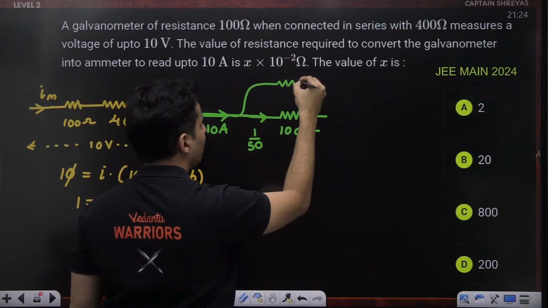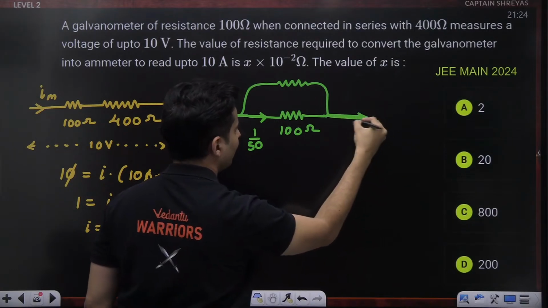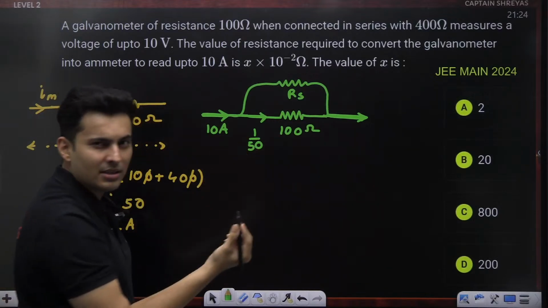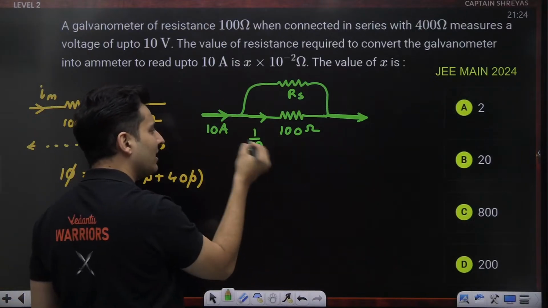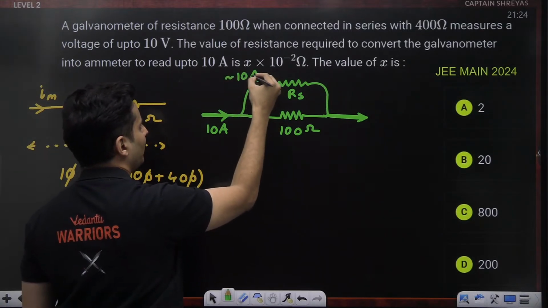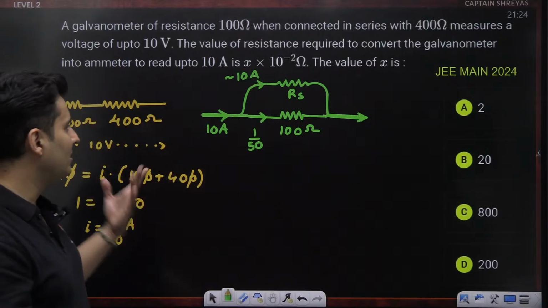Most of it should get bypassed via the shunt resistance and again get collected over here. So I want to find the shunt resistance. 1 by 50 is a very small number. So 10 amperes minus 1 by 50 is still approximately 10 amperes only. It's not much different because for 10 amperes, 1 by 50 is negligible, guys.